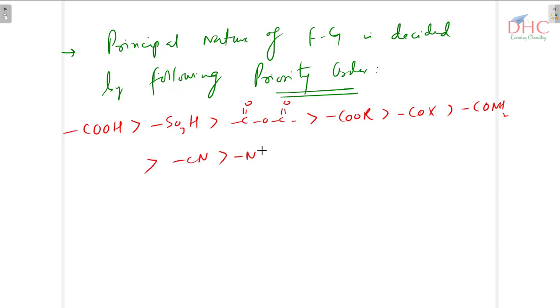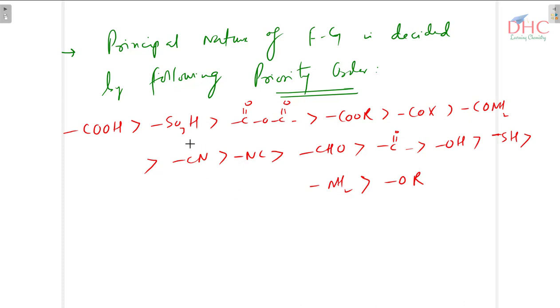Then we have isocyanide. Then there is aldehyde, ketone. Then we have alcohol. Then thiol. Then we have NH2 amine group. Then lastly ethers. This is the priority order. You have to remember this order.